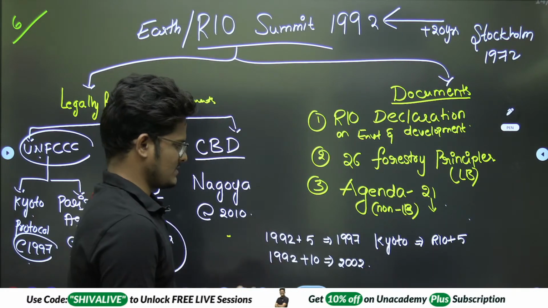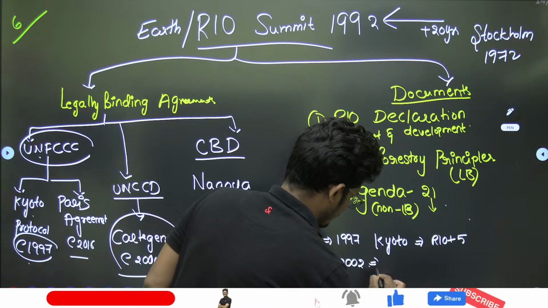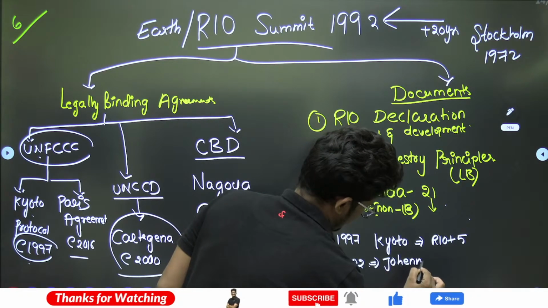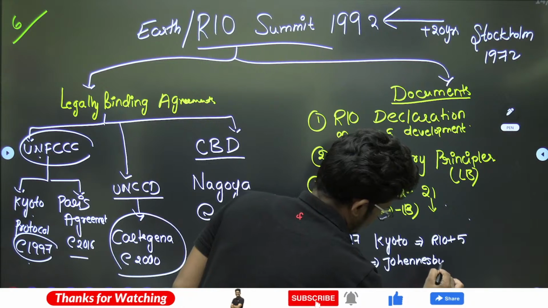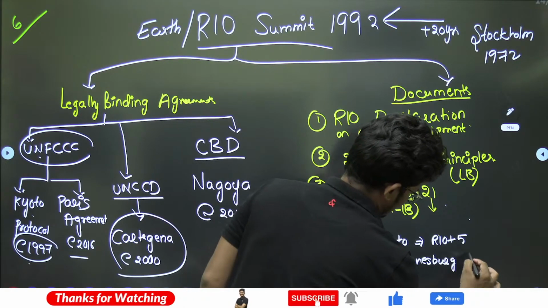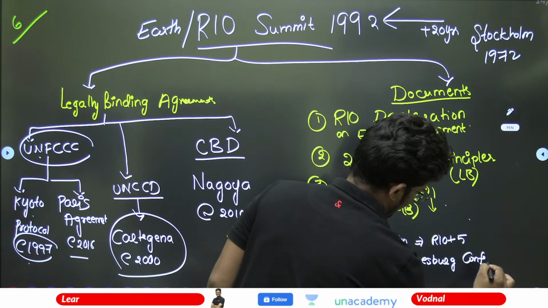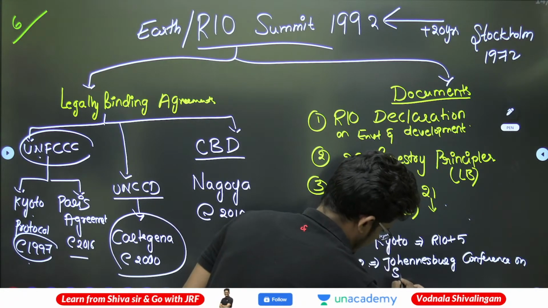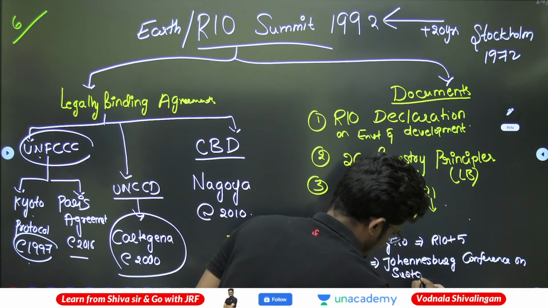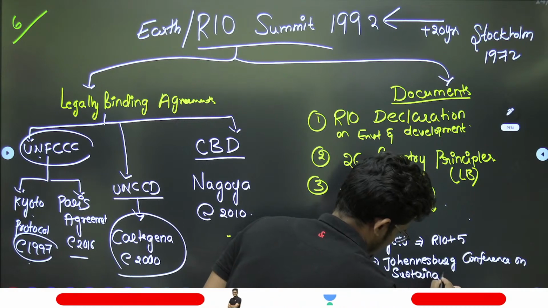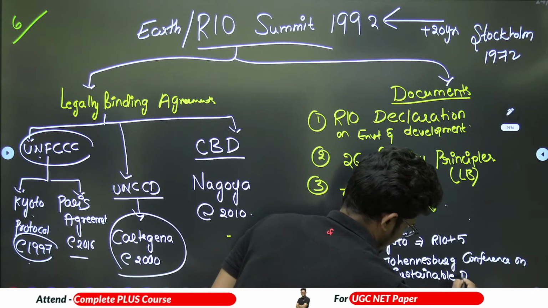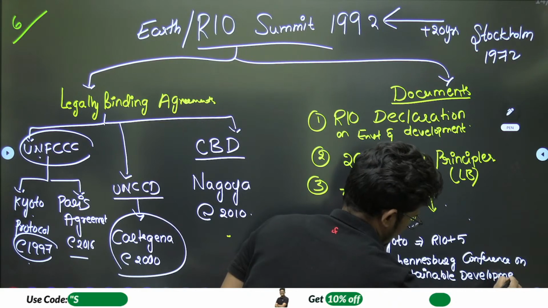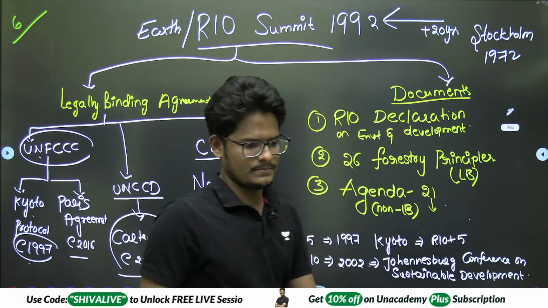This Rio plus 10 is the Johannesburg Conference on Sustainable Development. Correct?